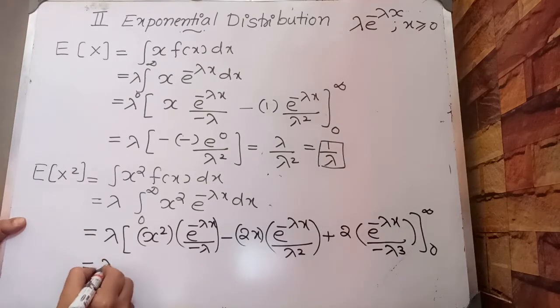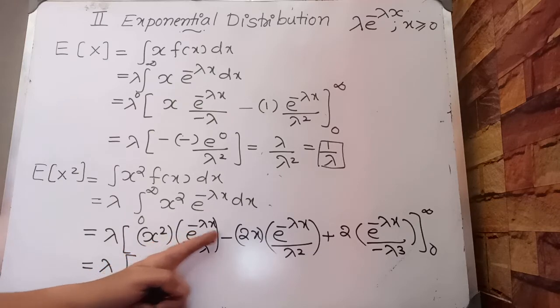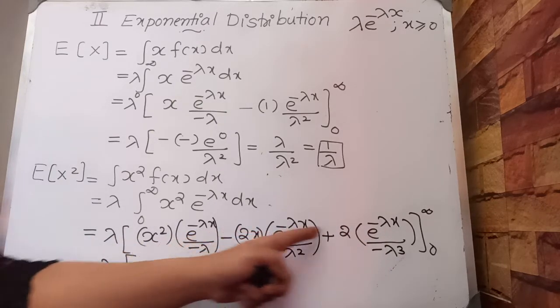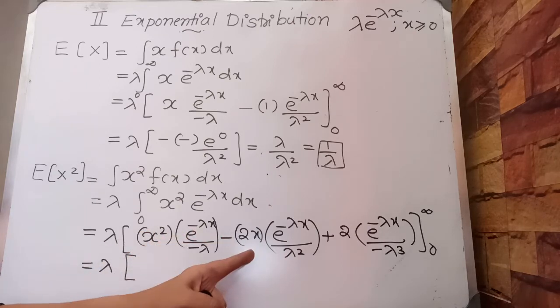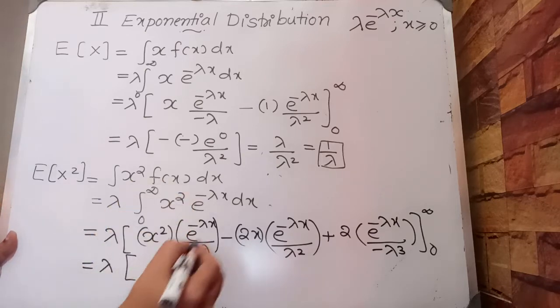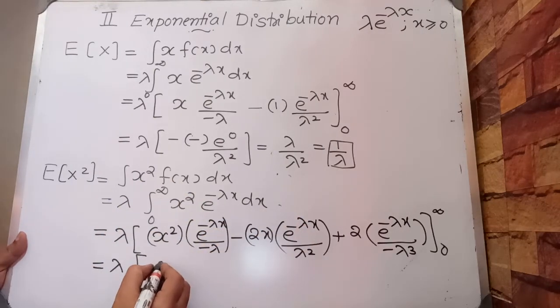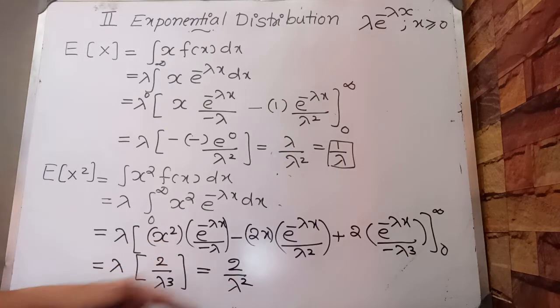This is equal to lambda into, when x is equal to infinity, these terms are 0 because e raised to minus infinity is 0. When x is equal to 0, the first two terms are 0 because you have x. And the last term is minus of, so minus will get cancelled, 2 by lambda cube, which is equal to 2 by lambda square. Therefore, expectation of x square is 2 by lambda square.